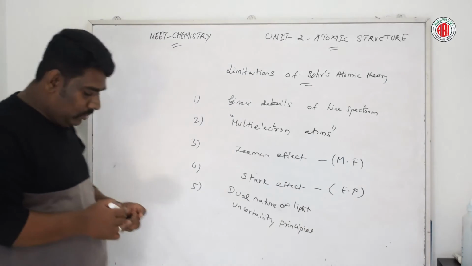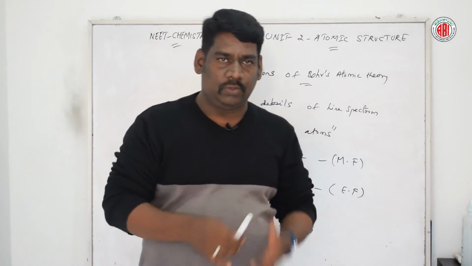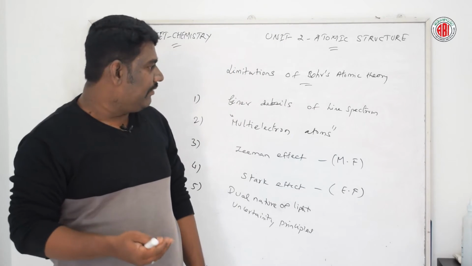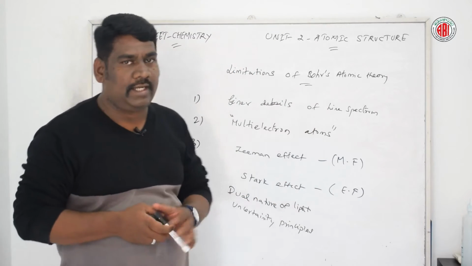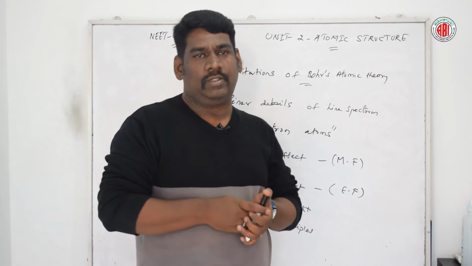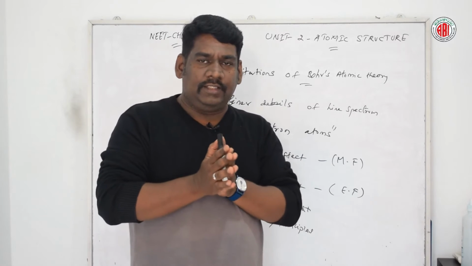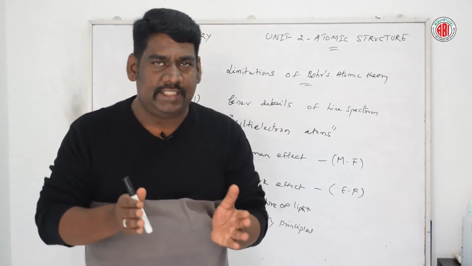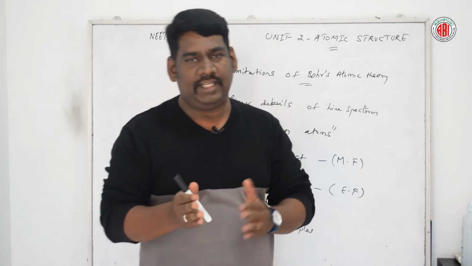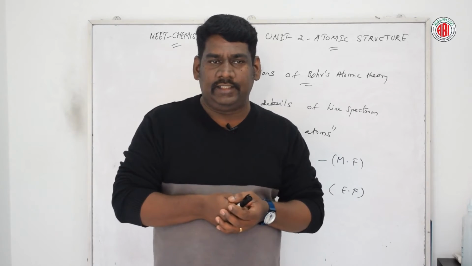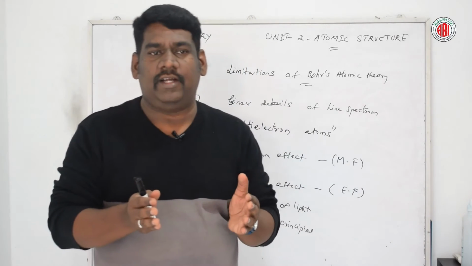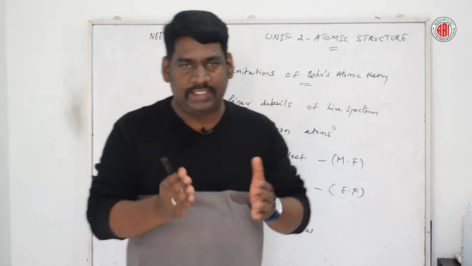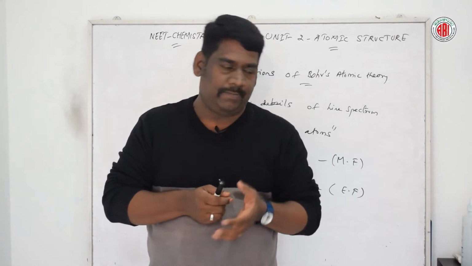So these are also two important principles that could overcome these limitations of Bohr's atomic theory. They introduced the idea of the wave character of the electron in addition to its particle nature, and this overruled Bohr's idea of a well-defined circular path.